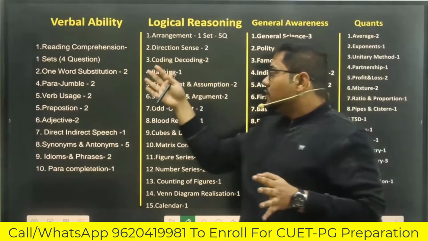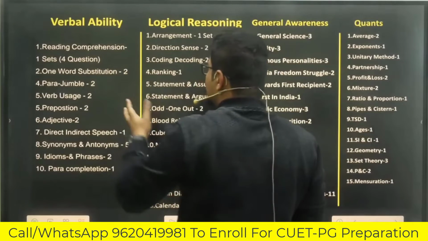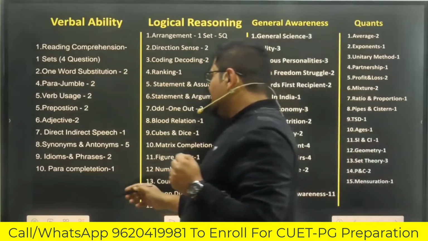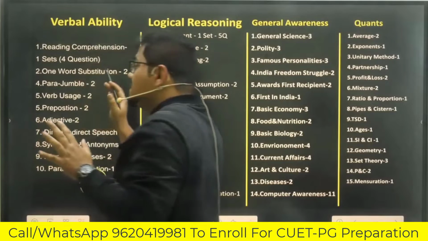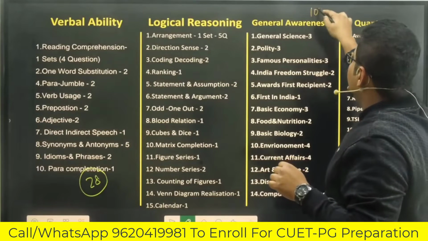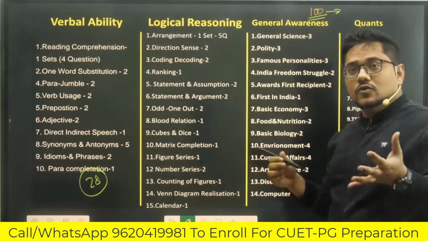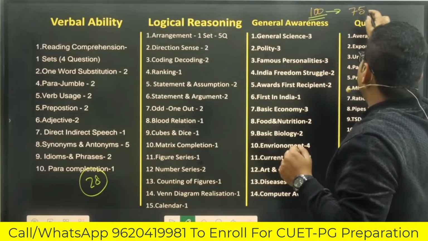Okay. So if you look into this, there was one set of RC, 2 questions of one word substitution, and so on. So eventually there were 28 questions through this particular section, and this was when the number of questions was 100. Now in the latest pattern or the latest update of CUET-PG, I hope you are aware that the number of questions would be 75.